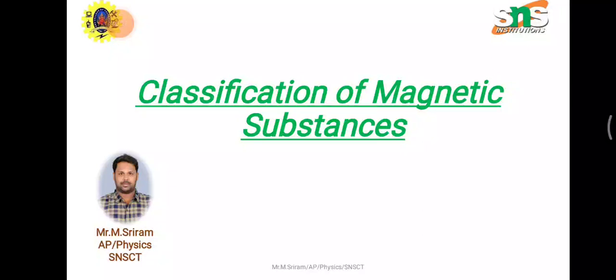So materials which lack permanent dipoles are called diamagnetic. If the atoms of the material carry permanent magnetic dipoles, such a material may be paramagnetic, ferromagnetic, antiferromagnetic or ferrimagnetic. Depending on the interactions between the individual dipoles, if the permanent dipoles do not interact among themselves, the material is paramagnetic.